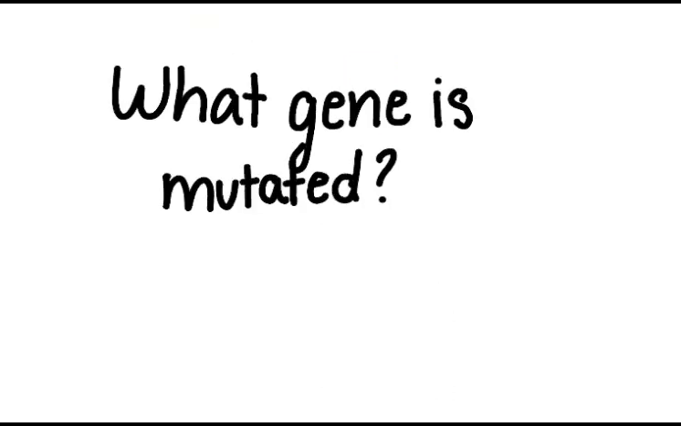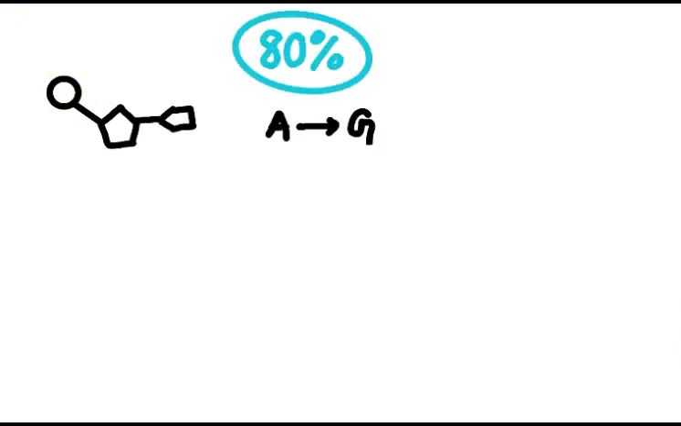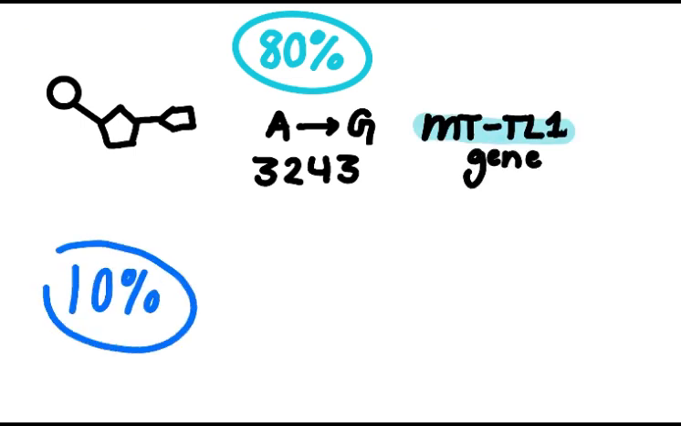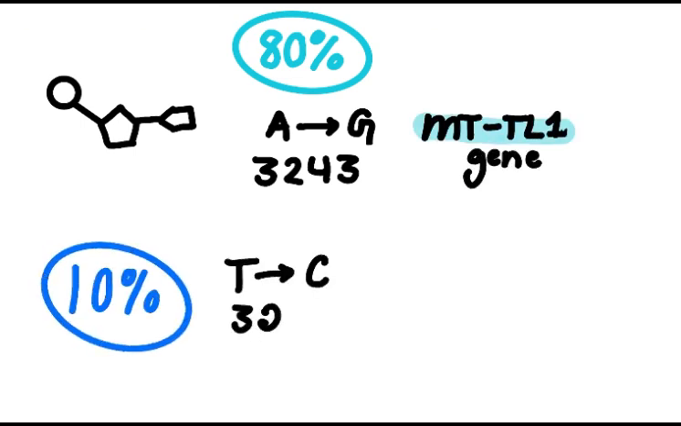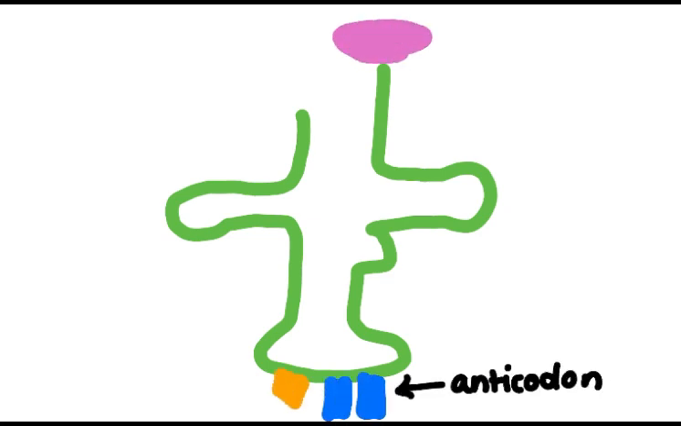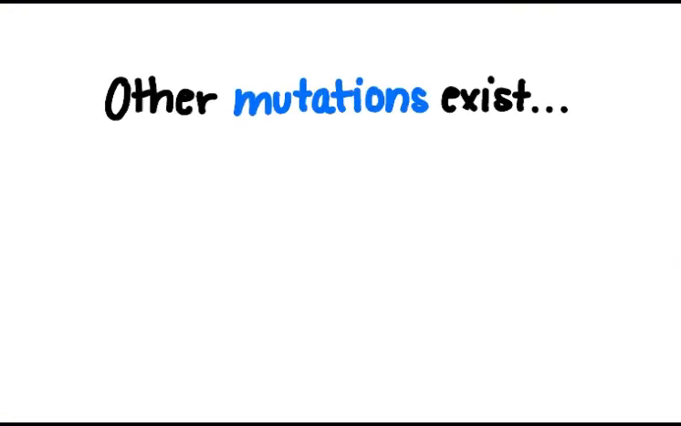Now, let's look at what gene is mutated. In 80% of cases, there is a point mutation from adenine to guanine at nucleotide 3243 of the MTTL1 gene. In 10% of cases, this point mutation is from thymine to cytosine at nucleotide 3271 of the MTTL1 gene as well. These genes code for tRNA in the mitochondria, which is important in the synthesis of mitochondrial proteins by bringing in amino acids, thus leading to some of the issues associated with this disorder. There are other mutated mitochondrial genes that can lead to this disorder, they're just not as common.